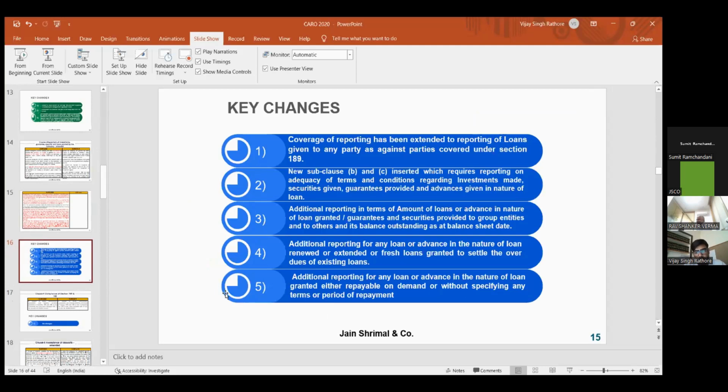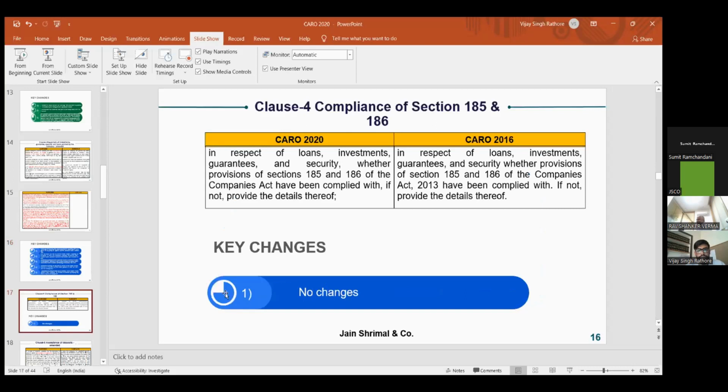If you have renewed or extended a fresh loan, then that also has to be reported. Or repayment or demand loans without specifying the terms and conditions, that has to be reported. These are the few key changes from this clause.